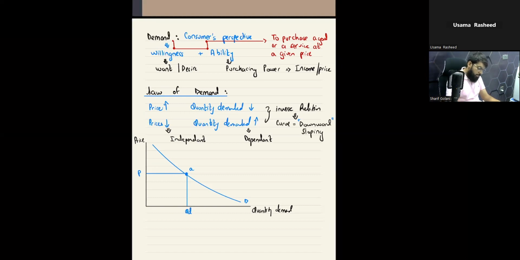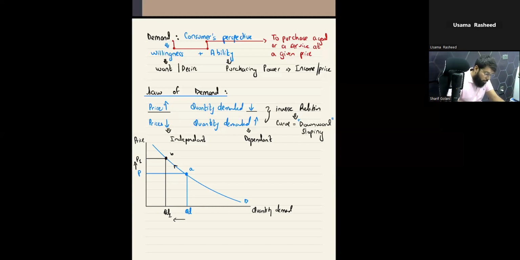What does the law state? That when you increase the price, the quantity demanded falls. Let's check it out. When there is an increase in the price from P to P1, there is an upward movement on the demand curve from point A to point B, and there is a fall in the quantity demanded from QD to QD1. We can see that, showing it with an arrow. So this proves that according to the law, our diagram is correct.